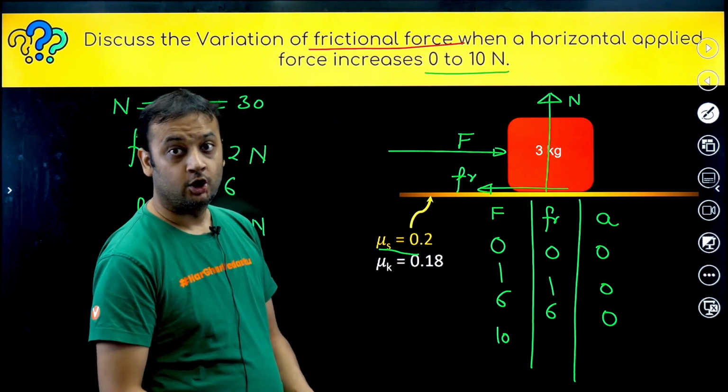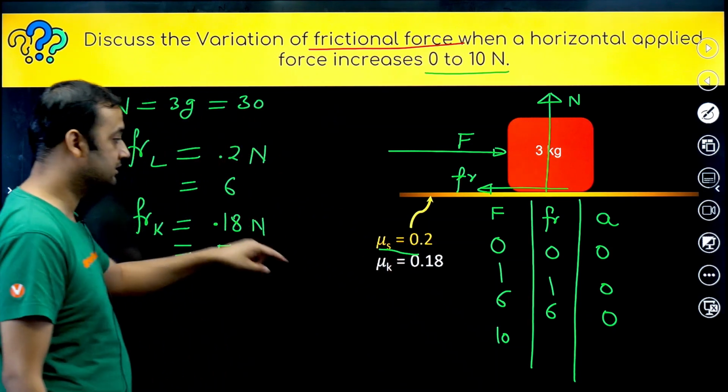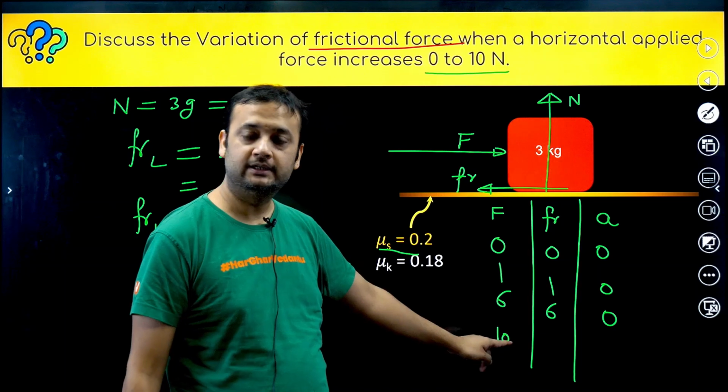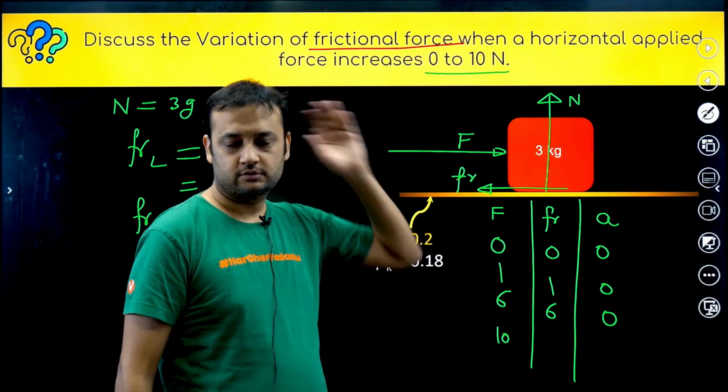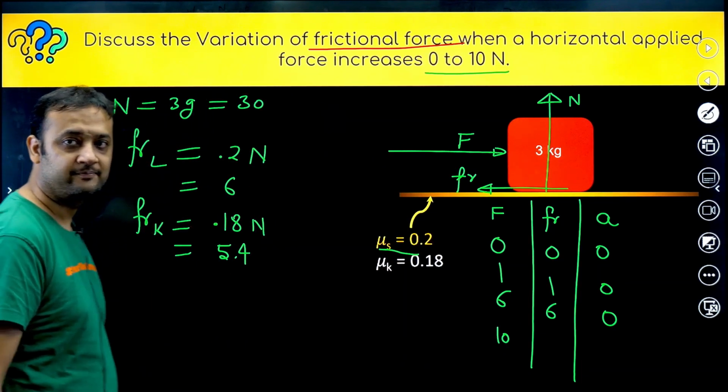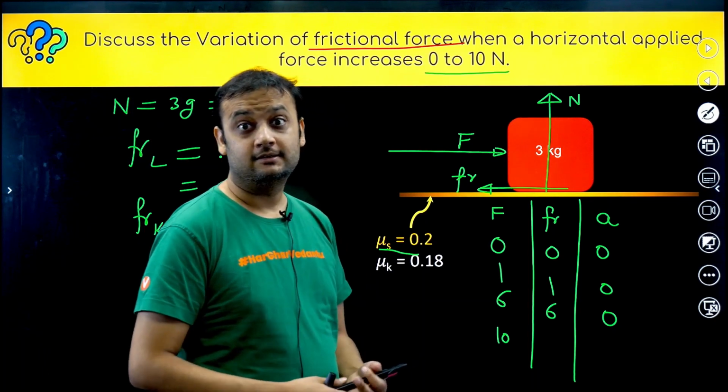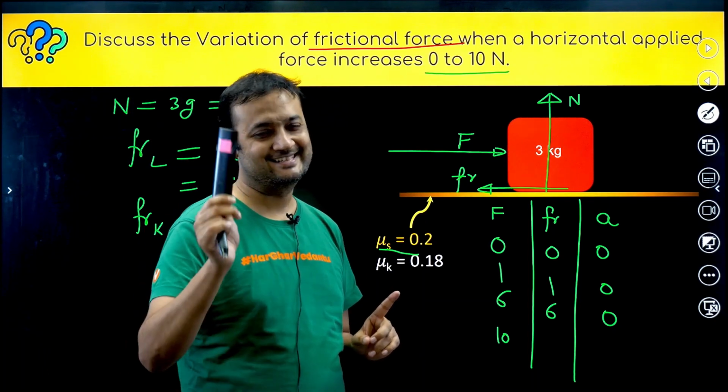Okay. Now suppose you make the value 10. Now 10 is greater than 6. So this is applied by whom? This is applied by Bahubali. So Bahubali is applying 10 Newton force. So we can say that friction is 6. That means, no, friction is not 6. This is the catch.